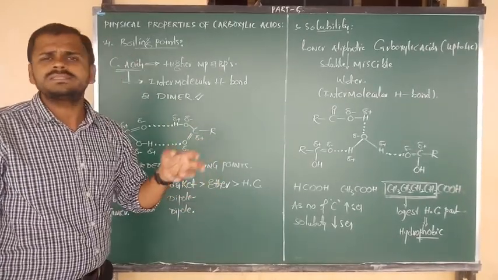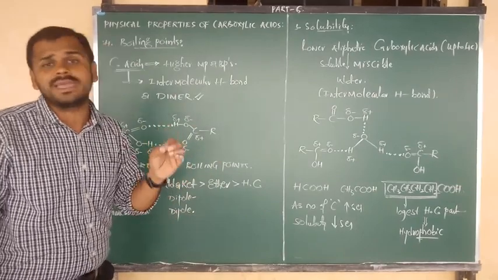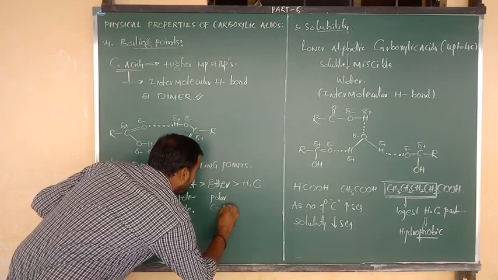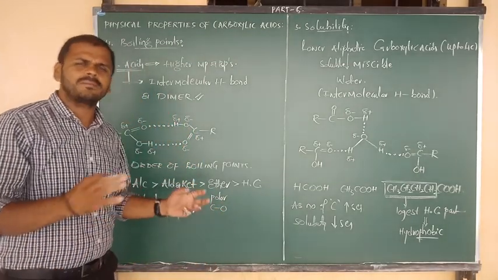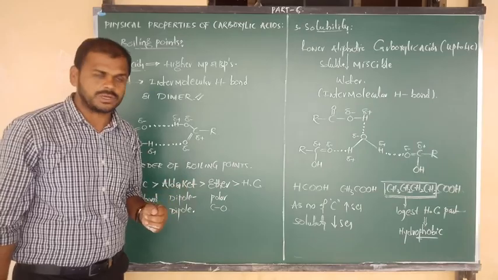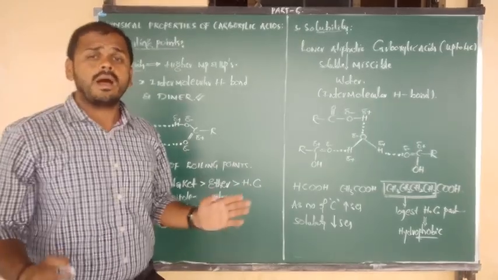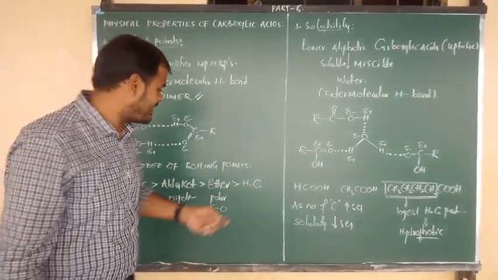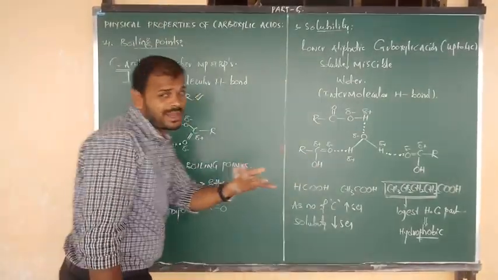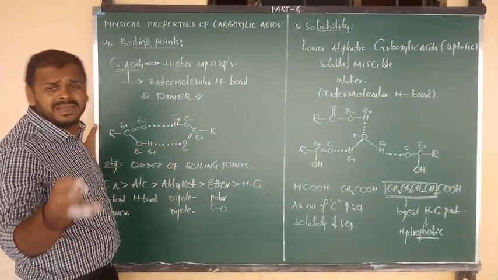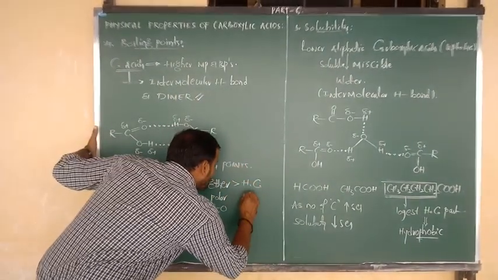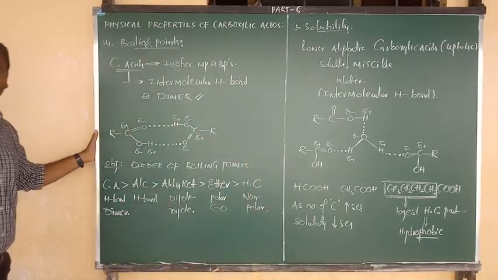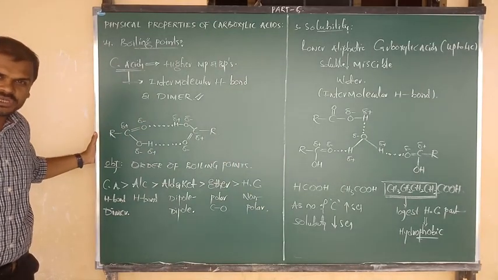In ether we can't see dipole forces, but we can see a little polar nature of the C-O bond, carbon to oxygen. Hydrocarbons, for example alkane, alkene, alkyne, example ethane: you know very well we can't denote their plus and minus. That means hydrocarbons generally have non-polar nature. Which nature, beta? Non-polar nature.